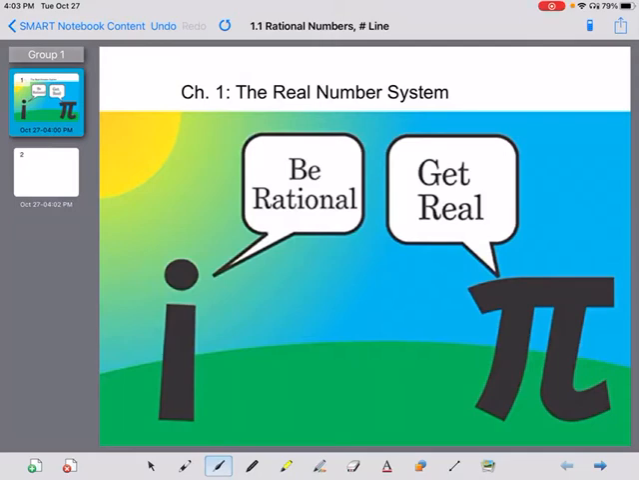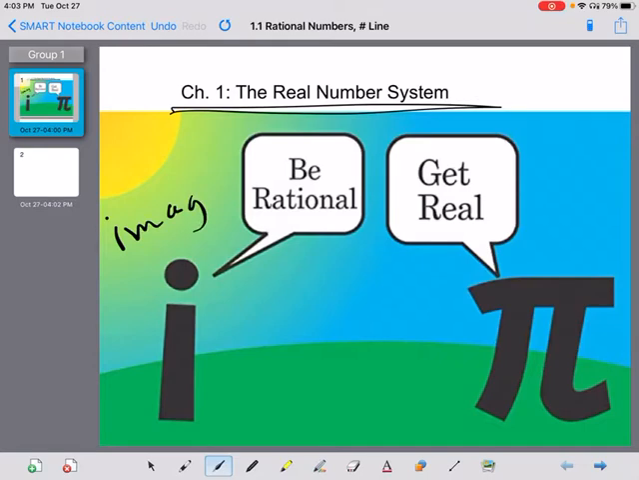So, chapter one, the real number system. So there are real numbers and there are unreal numbers. The unreal numbers are also called imaginary numbers. So this i is called an imaginary number. And this pi is a type of real number. Real numbers are just any number that you guys can actually think of.